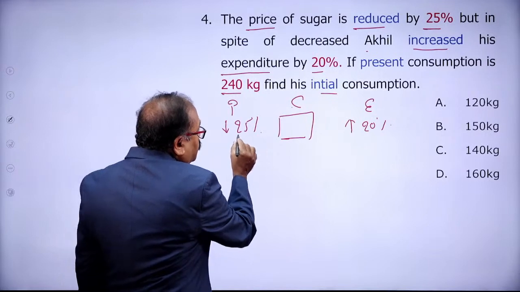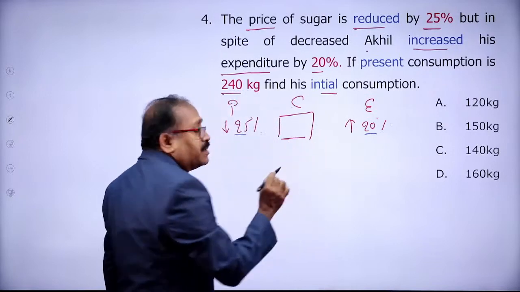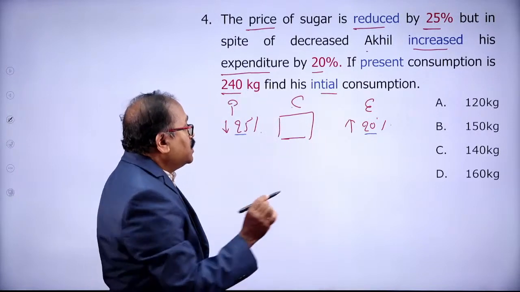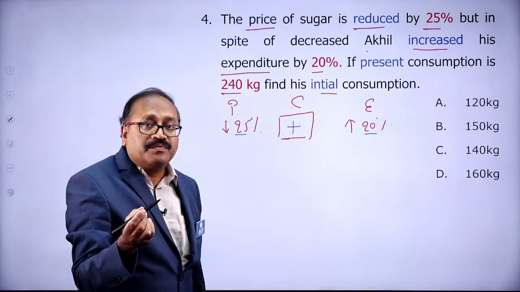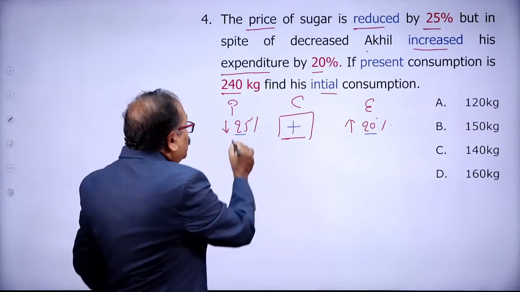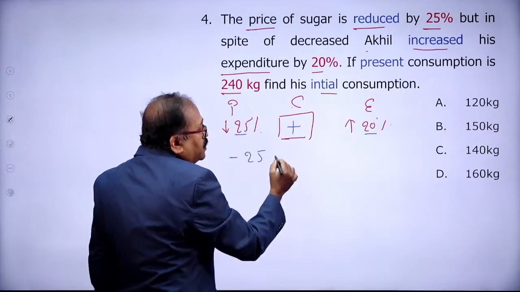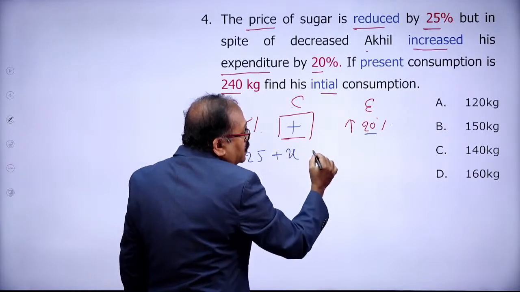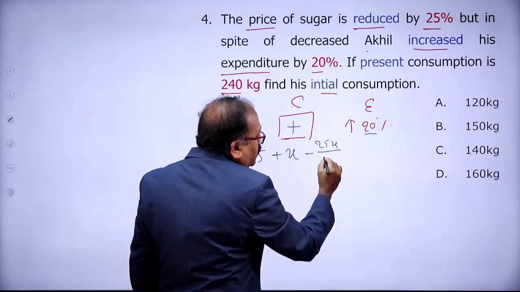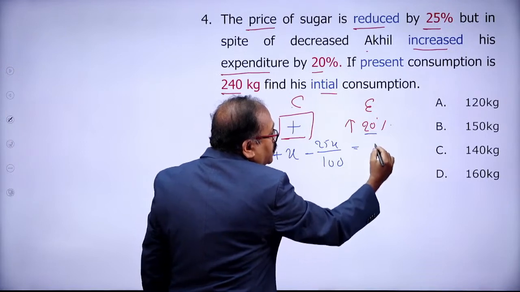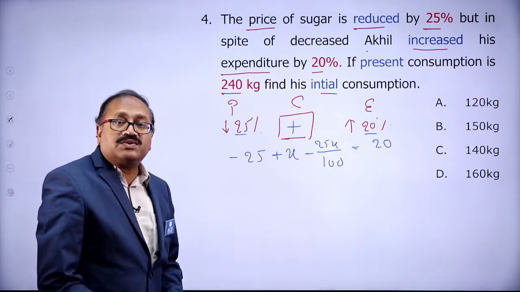So look at this one. When the price is decreased, the expenditure should also decrease if he buys the same consumption. But the expenditure is increased, which means he also increased the consumption. So it is in plus. So I will put in the formula minus 25, as it is decreased, plus X, and minus 25 into X by 100 is equal to 20% increase. So it should be in plus. You should learn how to apply this formula.